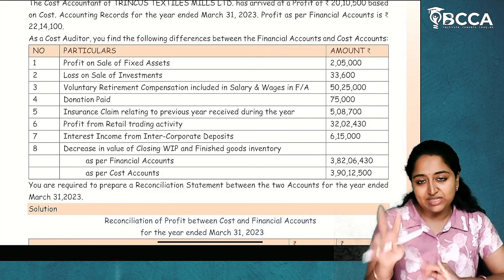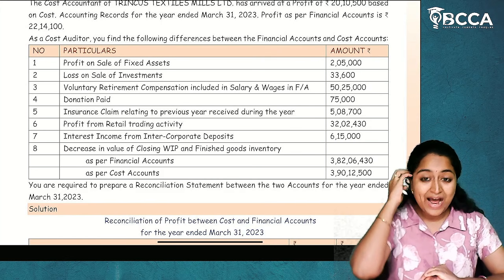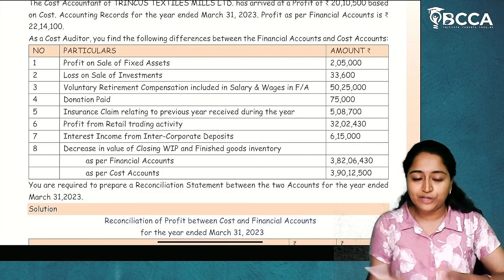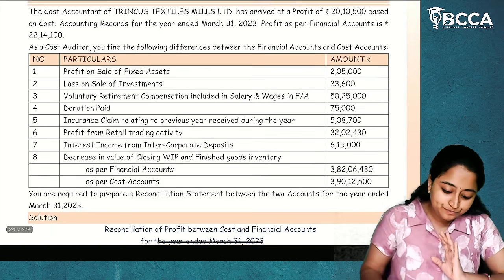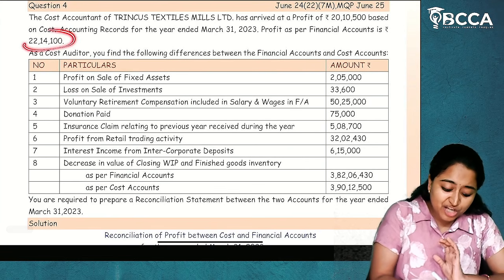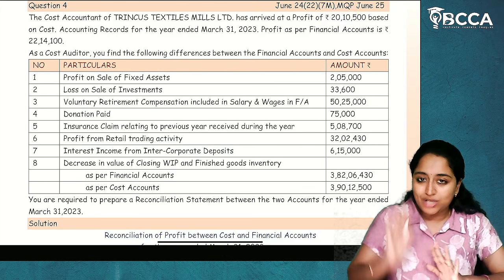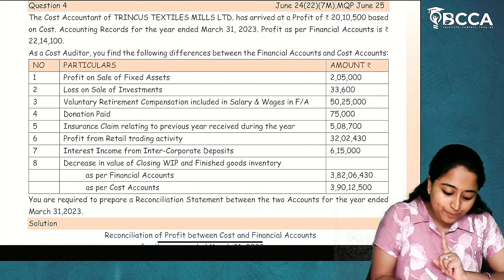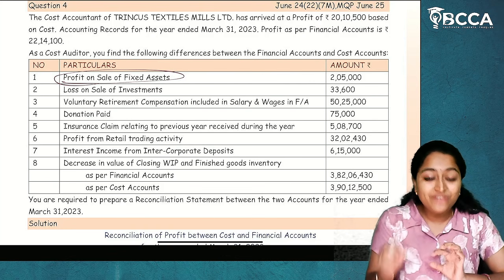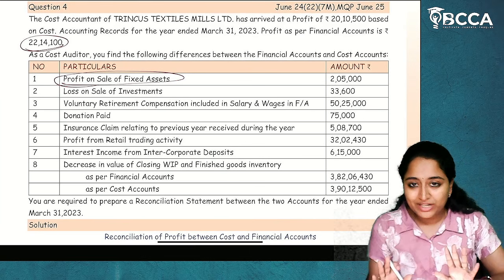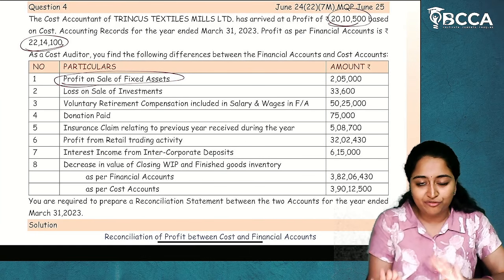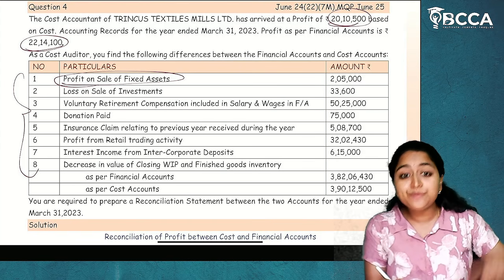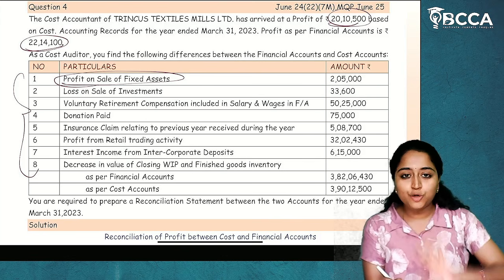You can do it in two ways. Either take a cost accounting profit and derive financial accounts profit, or take financial accounts profit and derive cost accounts profit. Either of the way you can do it. Now, in this problem, we are going to take financial accounts profit and we are going to derive cost accounts profit. I hope it is clear. Now, first adjustment. What is given? Profit on sale of fixed assets. What we already have? Financial accounts profit we already have, and we are going to derive cost accounts profit. Now, all these adjustments are already considered in the financial accounts but not considered in the cost accounts. I hope it is clear.